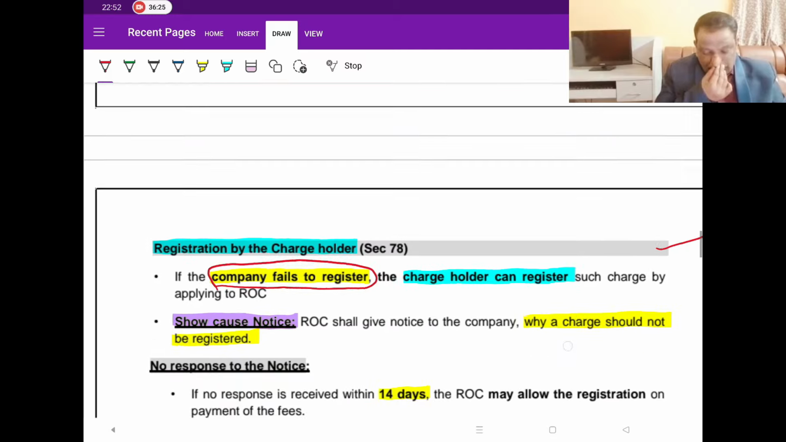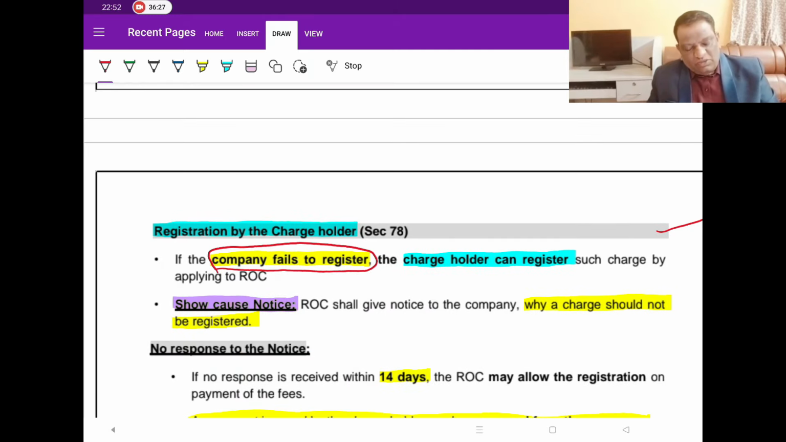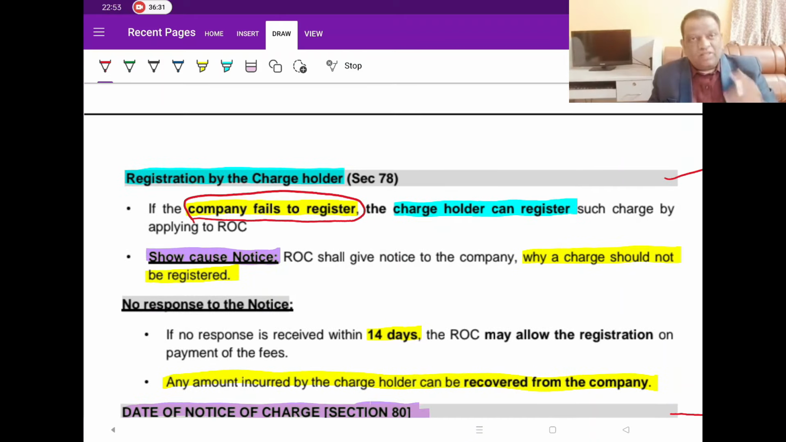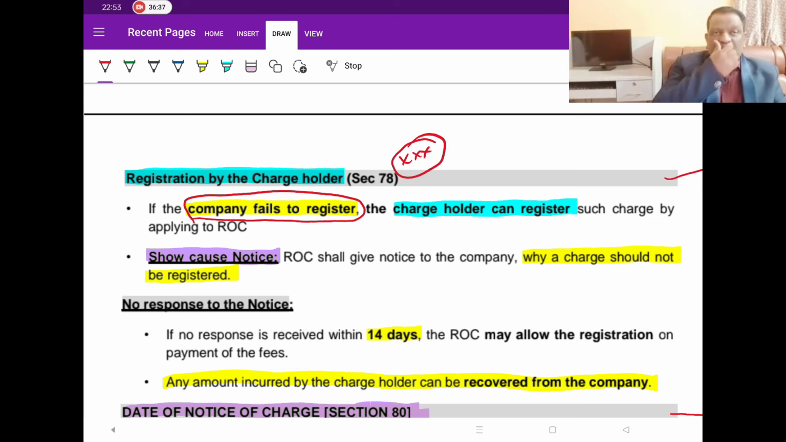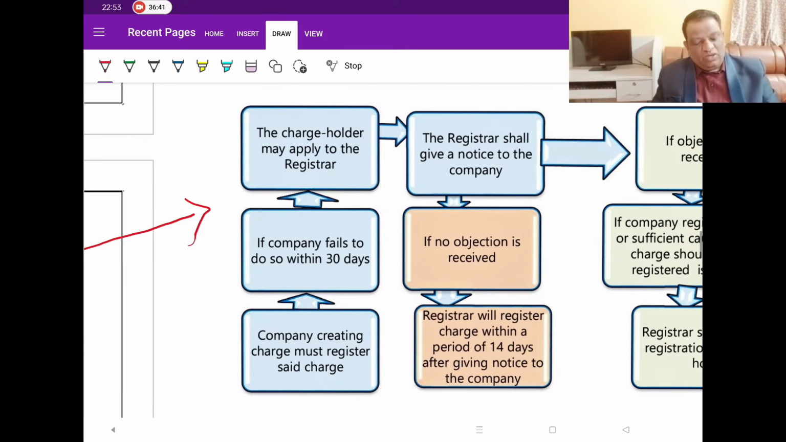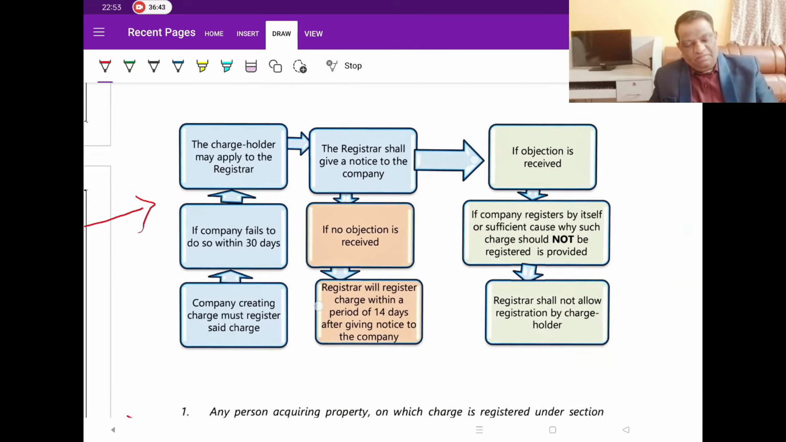Now we'll move on to section 78, registration by the charge holder. Take 3 stars to it. He is asking questions on this. Registration by the charge holder. Now, what is this registration by the charge holder? Let us look at it.